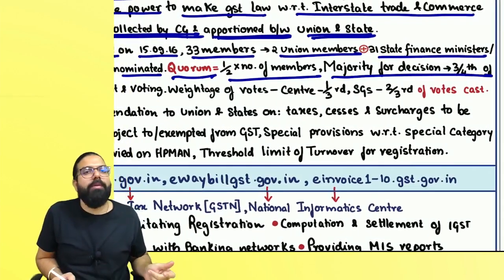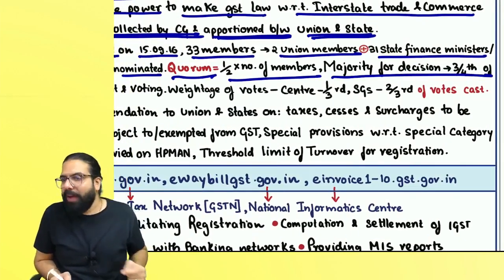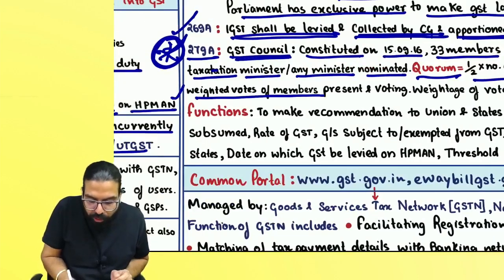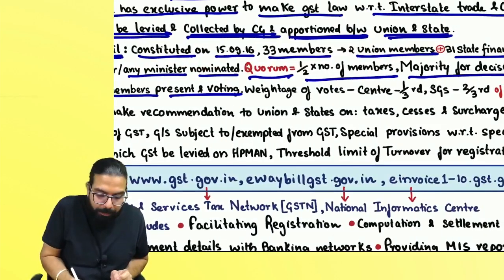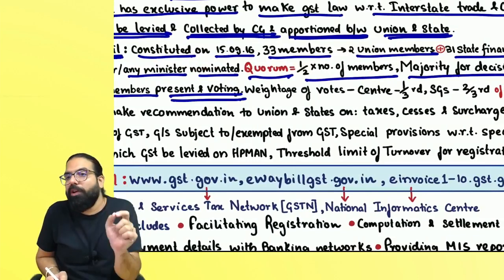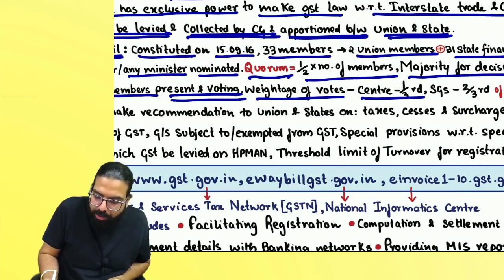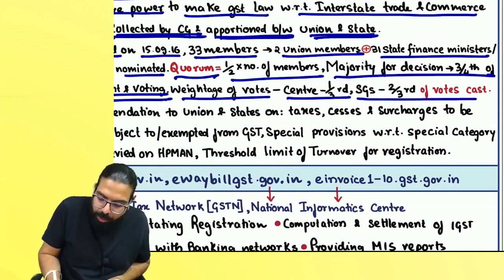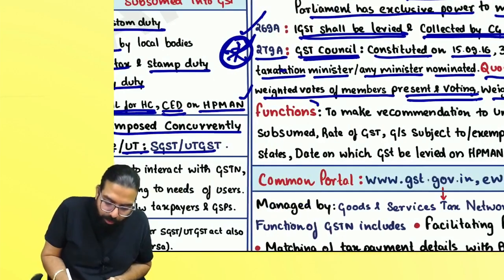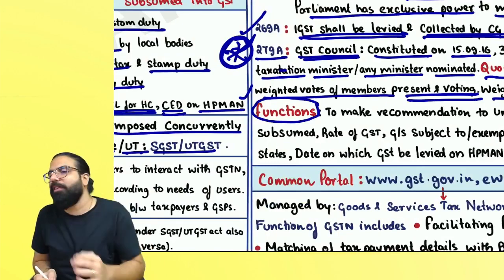Majority is achieved by what, everyone? 3/4, that is 75% of the weighted votes of the members present and voting. Remember, it should be the members present and voting. You will divide the weights, and the weight of the vote of the center is 1/3. State is how much, everyone? 2/3.